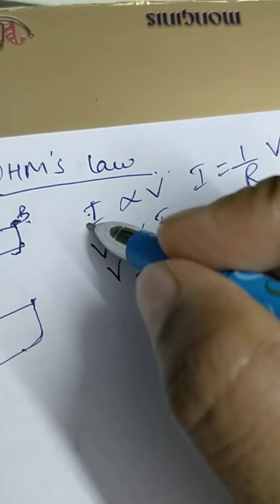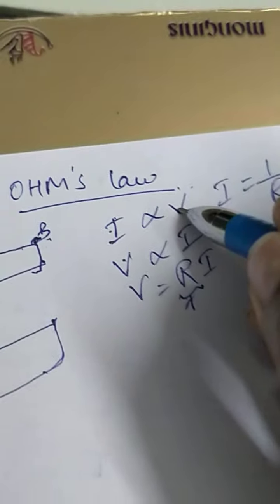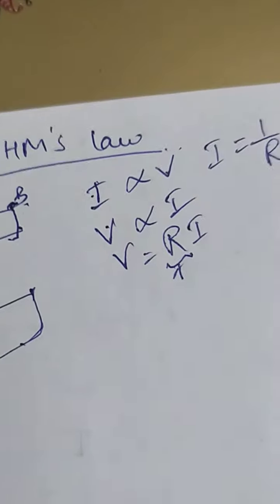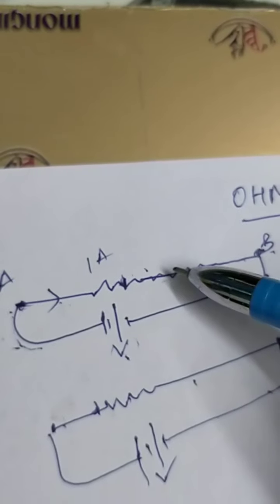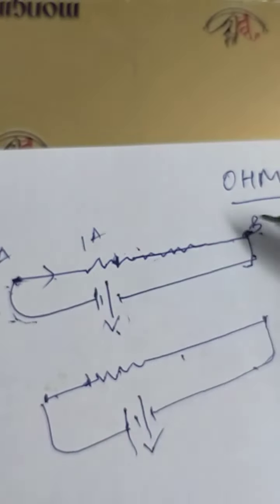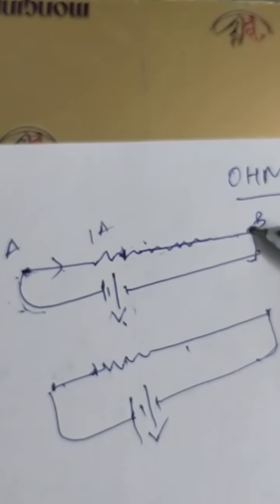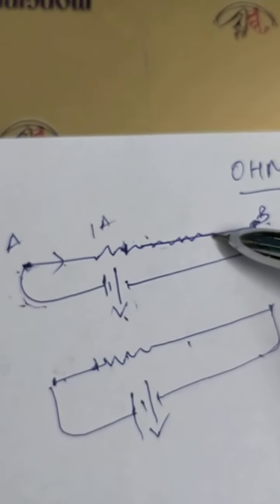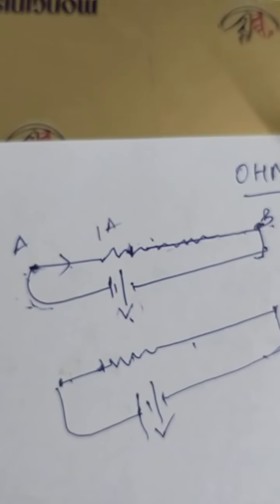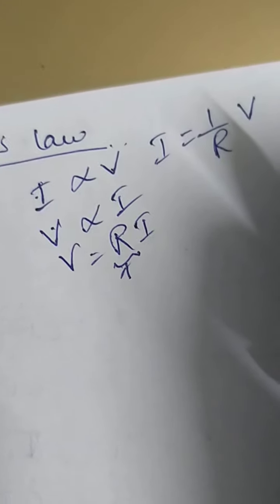But the current in the conductor is directly proportional to the potential difference applied, provided the mechanical conditions are kept constant. Now, if mechanical conditions are not kept constant, like temperature changes, then even for this particular stretch of wire, the resistance of the wire will change. And because the resistance will change, the current in the wire will change. That's why this part, that temperature and mechanical strain are kept constant, is a very important part of Ohm's law. You have to mention it, cannot skip that.